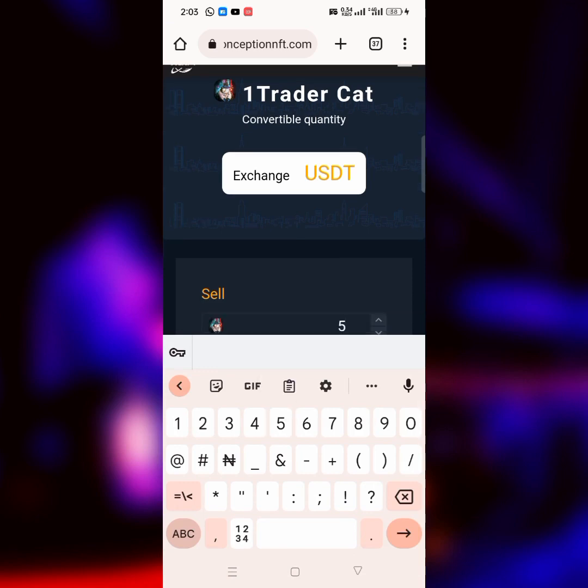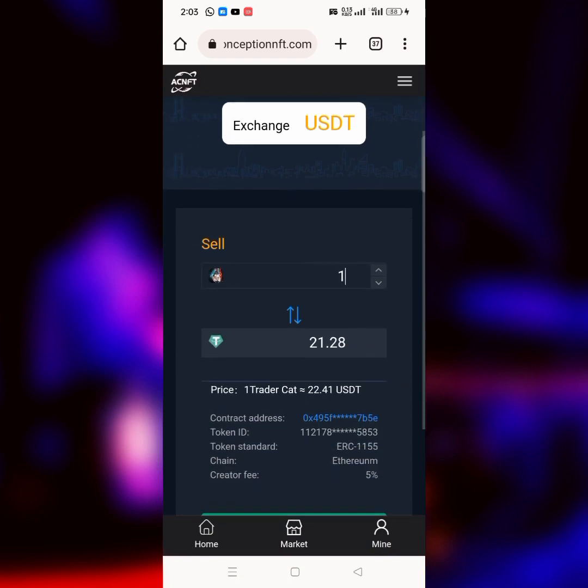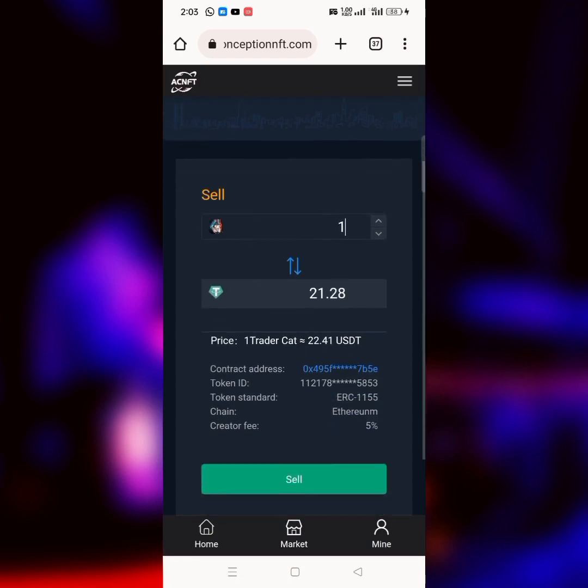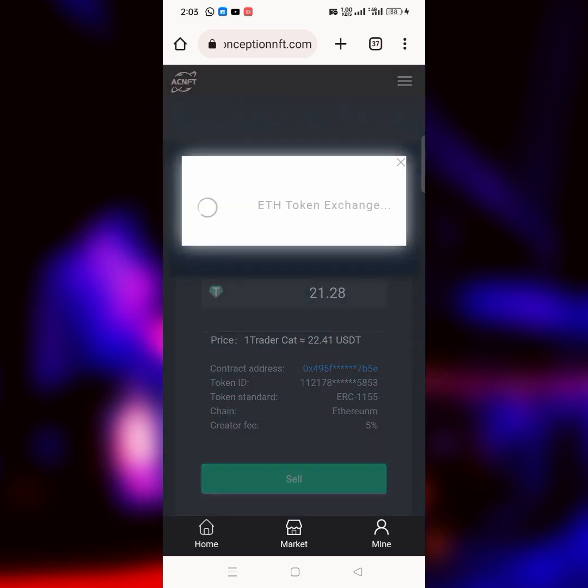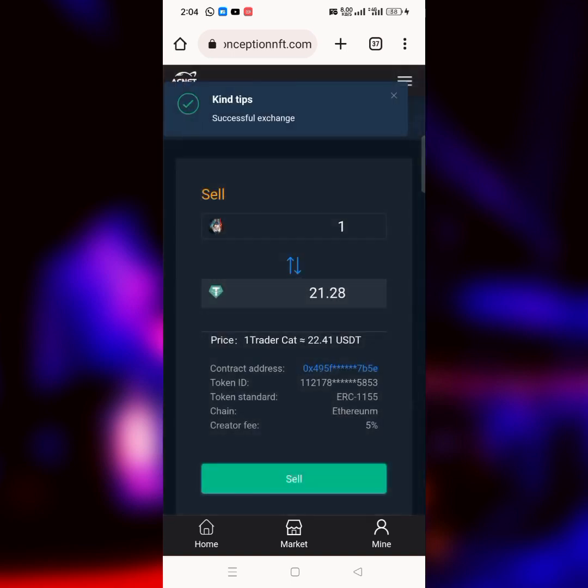So if I click on one piece of it now, and go back, you will see they're going to give me $21.28 total. They've already taken out 5% for the creator fee. So what I have to do is to simply click on this place that says sell, and instantly it's going to exchange for me. Now it's exchanging it to USDT for me. So this is how it's going to be done. After it, as you can see now, the NFT has been successfully sold for me.